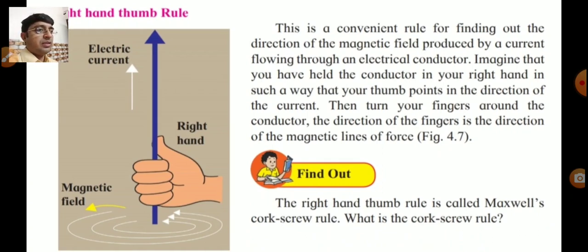Hold the conductor in your right hand in such a way that your thumb points in the direction of the current. Then the direction in which you turn your fingers around the conductor is the direction of the magnetic lines of force. This is called the right hand thumb rule.